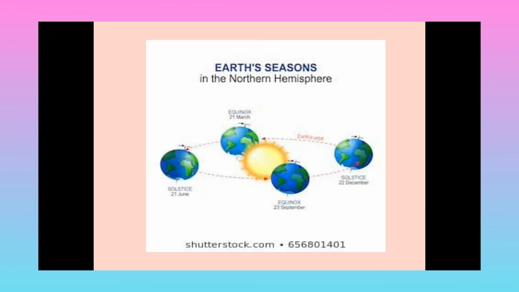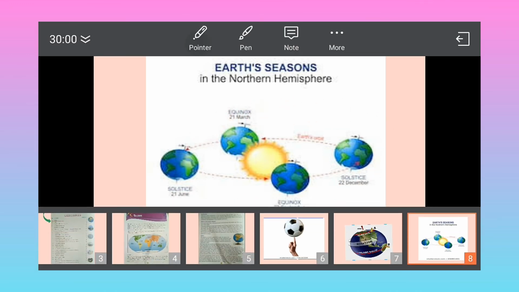Now the earth has two movements. The earth is continuously rotating on its axis, and you can see here the earth is also continuously rotating around the sun. The movement on its axis is called rotation, and the movement the earth continuously makes around the sun is called revolution.